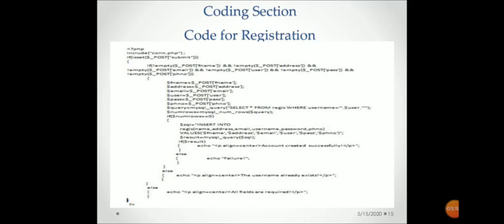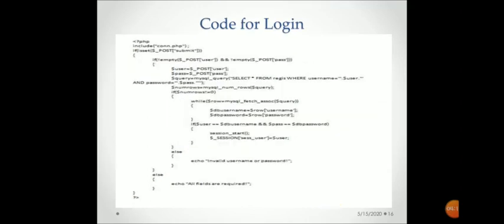We are going to take the different fields from the user. So it can be username, password, email, phone number, address, name, etc. All these entries will be checked against the regist table. If the username exists in the regist table, we are going to prompt a message that the user is already existing. If the username is not present in the regist table, then the account has been successfully created.